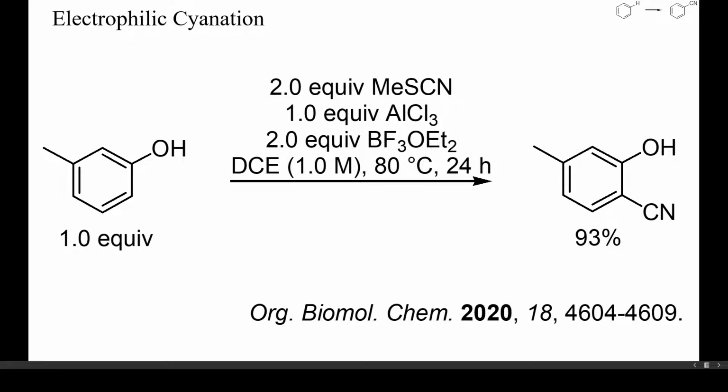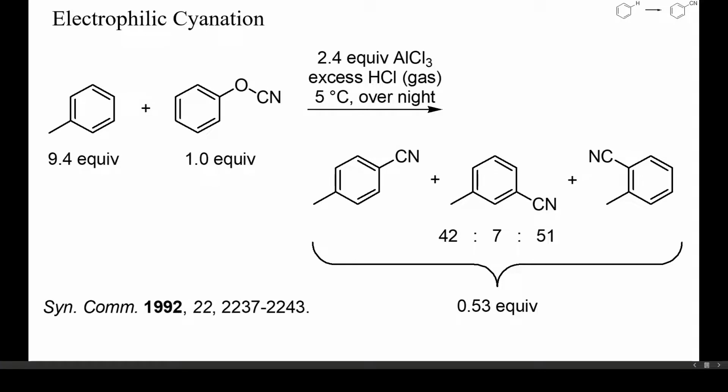Also anilines can react this way. Methyl isocyanate, by the way, is not a gas, but a liquid that boils at 131 degrees Celsius and thus easy to handle. Compared to Friedel-Crafts acylations, electrophilic cyanations have a higher tendency to yield isomeric mixtures.